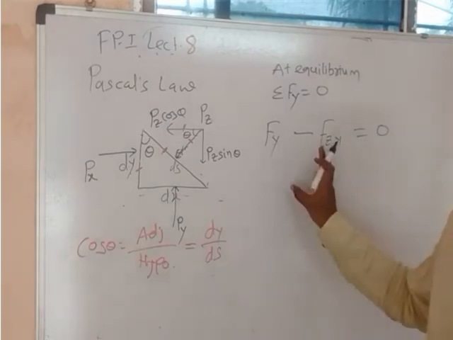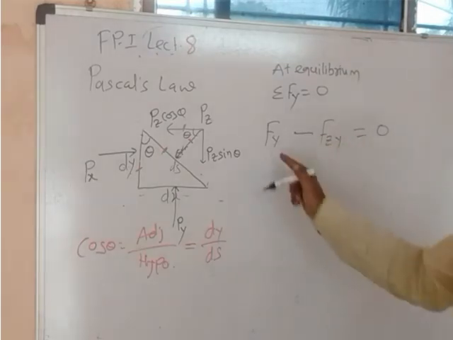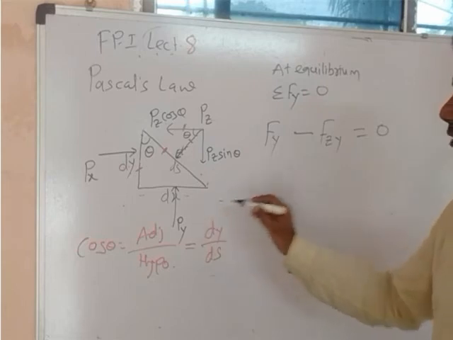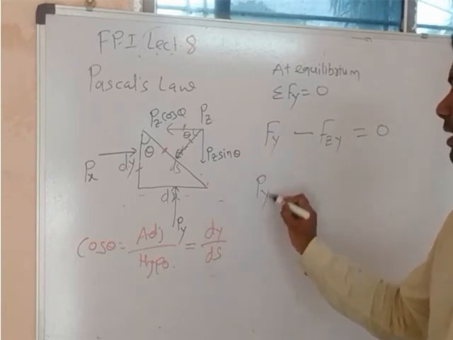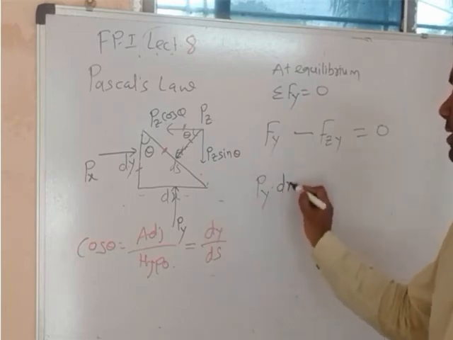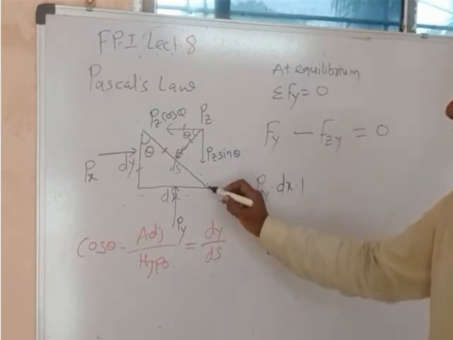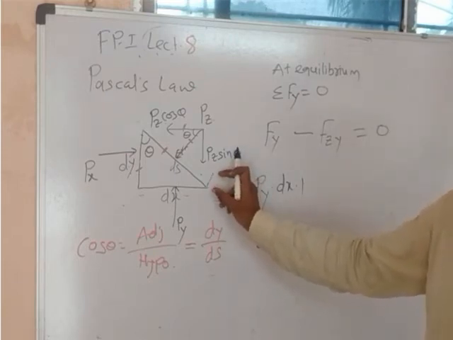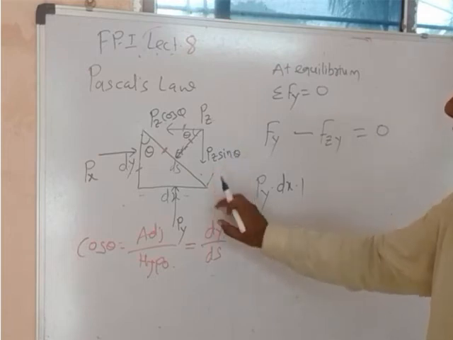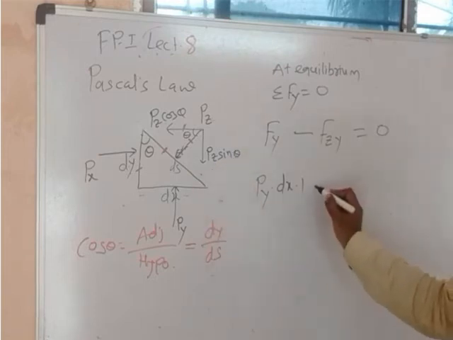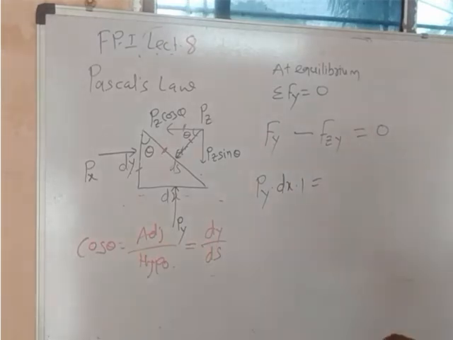So let's derive it. Fy means Py into dx into 1, because we have considered a unit dimension in this direction, or we can say thickness is unity. Equals to, we directly come to this equation.